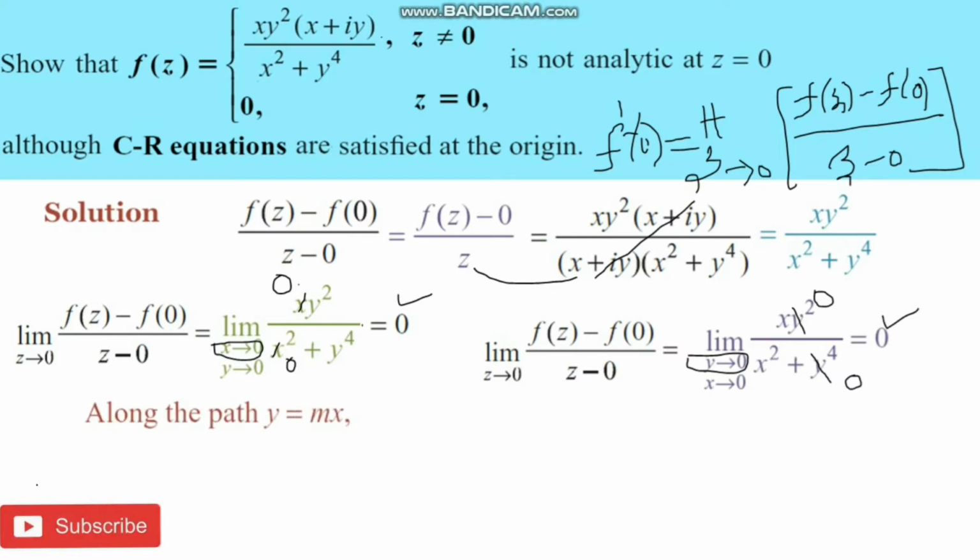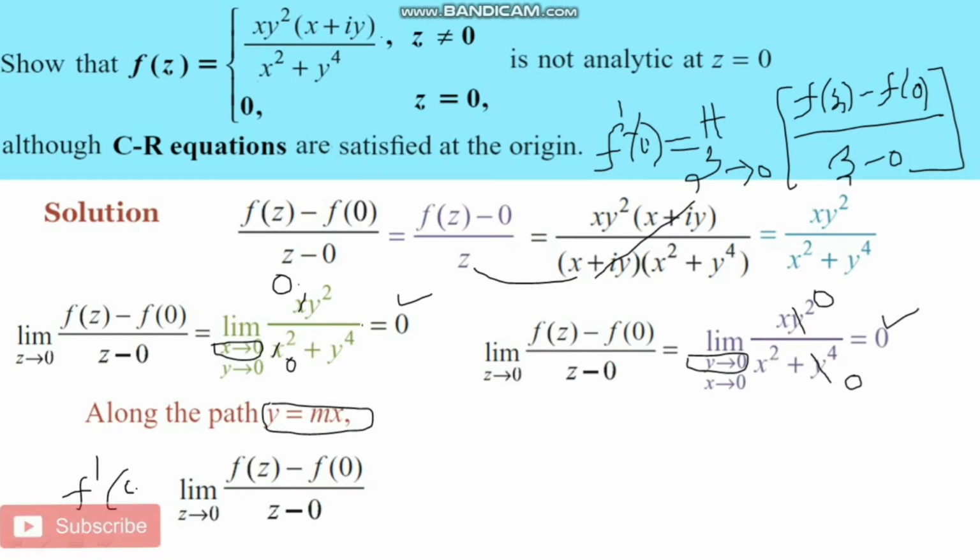We consider along the path y is equal to mx. It is a complex function, and we need to find f dash of 0. Along the path y is equal to mx, we consider the limit as z tends to 0 of f of z minus f of 0 by z minus 0, whose value is f dash of 0.